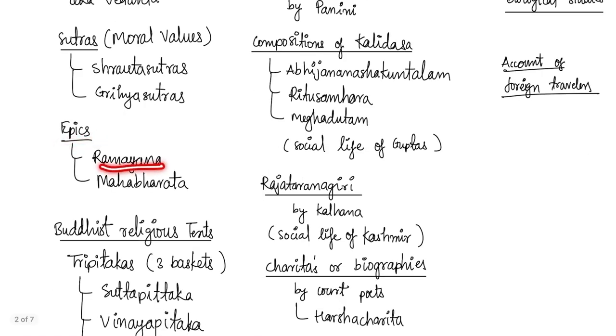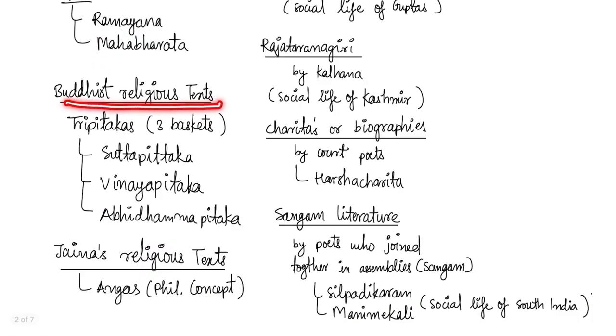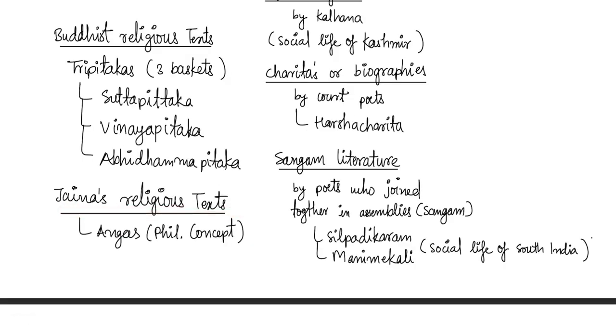Epics like Ramayana, Mahabharata, Buddhist texts, Tripitaka, three baskets, Sutta Pitaka, Vinaya Pitaka, Abhidhamma Pitaka. Then Jaina texts, Angas, philosophical teachings.